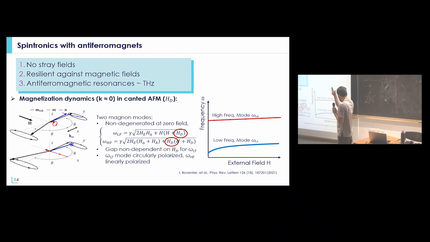What is interesting to notice is that, for example, for the low frequency mode, the DMI field is not changing the frequency at zero applied field, but just changing the slope of the frequency as a function of field. Generally in ferromagnets, the resonance frequency increases by 28 gigahertz per Tesla, and it can be much larger in the case of a canted antiferromagnet because of the DMI field that is changing the slope of the frequency as a function of field.